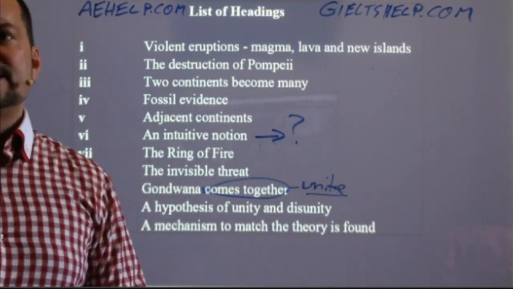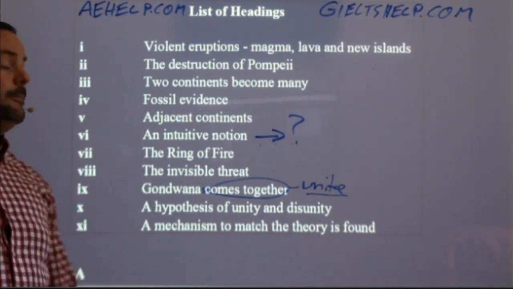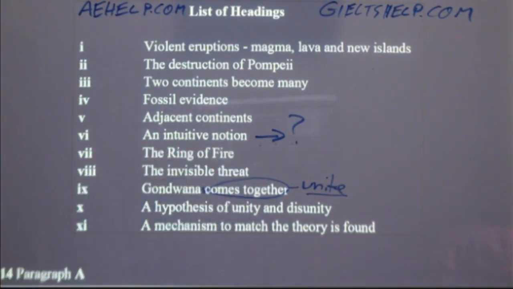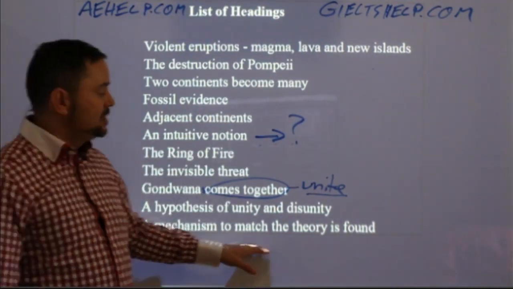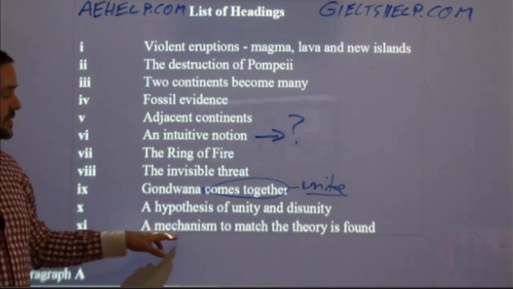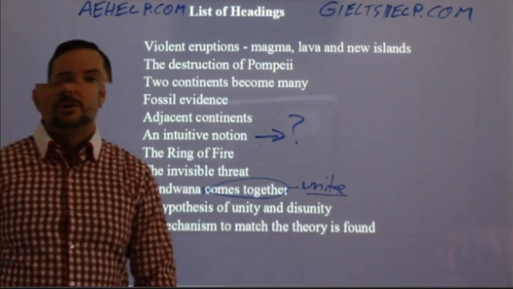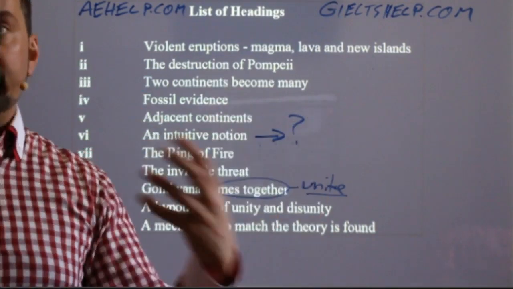Hemant, that's fantastic. You got 9 in your reading on your IELTS exam. That's superb. All right, so anybody, an intuitive notion? What would that be? It's another way to say that. A mechanism to match the theory is found. The system which explains the hypothesis is discovered. So again, that would be the fast mental paraphrasing.